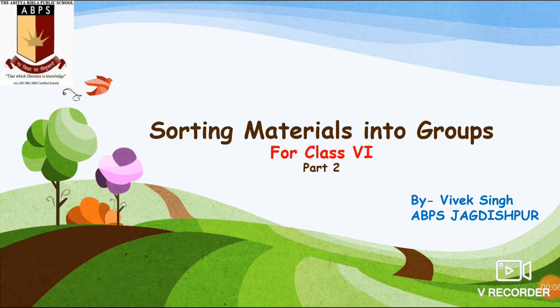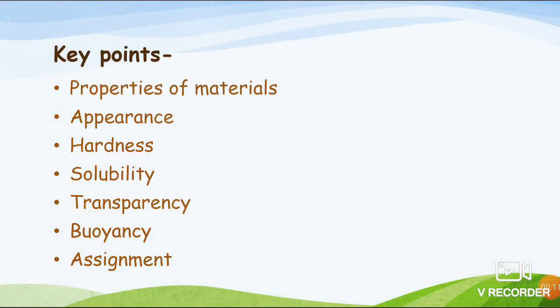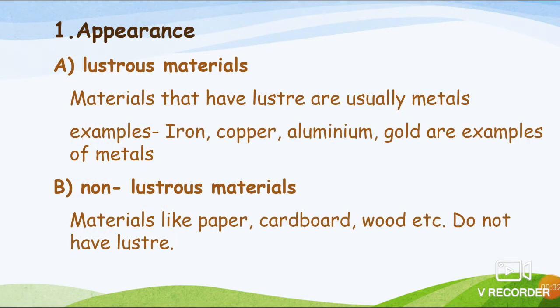This is part 2 of this chapter, sorting material into groups, and in this particular video we are going to see each physical property of material, that how we can sort them into groups based on their appearance, hardness, solubility, transparency and buoyancy. So we will discuss one by one about all the properties. Let's start with the first property, that is appearance, how a material looks.